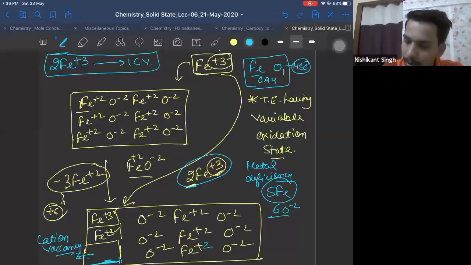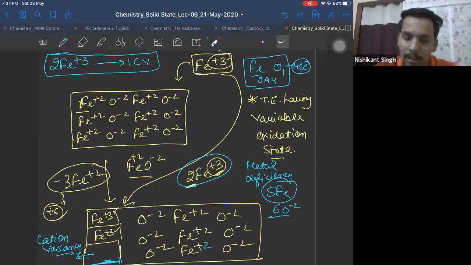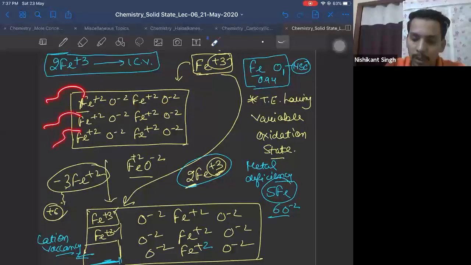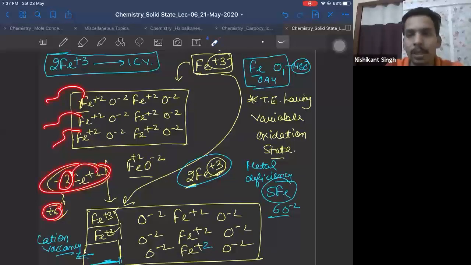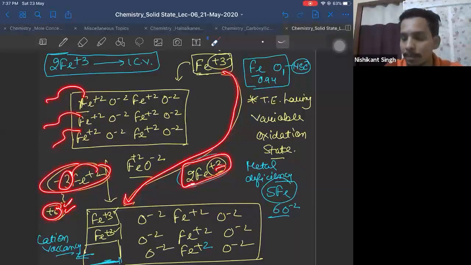Yes, Veerbhadra, thank you. Now, Tanmay, see here, what happens in this crystal: you treat the Fe plus 2 O minus 2 crystal with Fe plus 3. Now, 3 Fe plus 2 go outside. When they go outside, they carry how much charge? Plus 6 charge. To neutralize this plus 6 charge, how many plus 3 will come inside? Only 2. Plus 3 into 2 is plus 6. To neutralize the plus 6 charge, only 2 Fe3 plus will come inside.